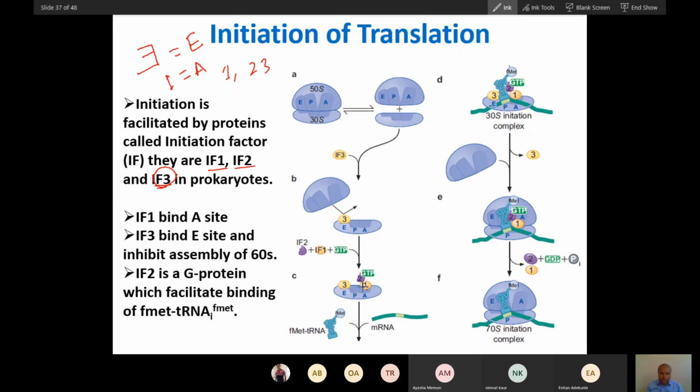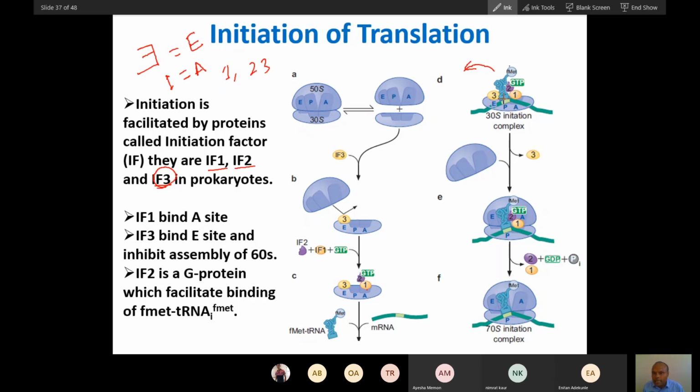Initiation factor 2 will attract the N-formyl tRNA here, and this N-formyl tRNA will only be able to bind the start codon, because when another tRNA comes, it will not make base pairing, and it will shed off. It will not come here.